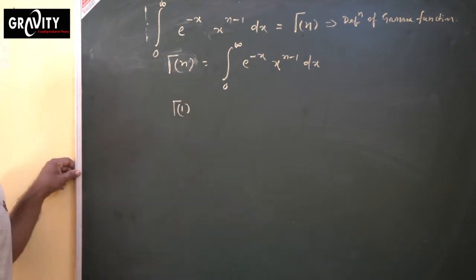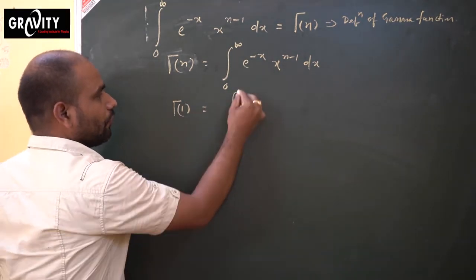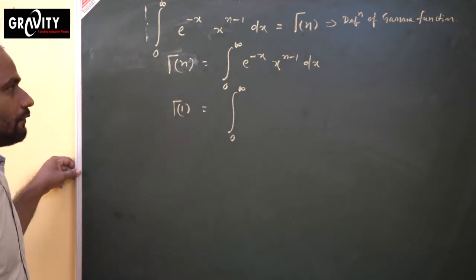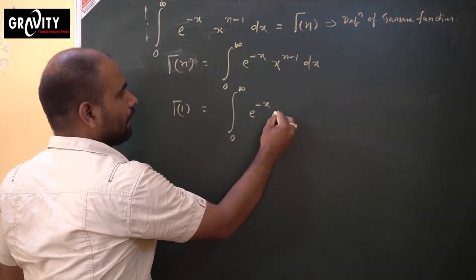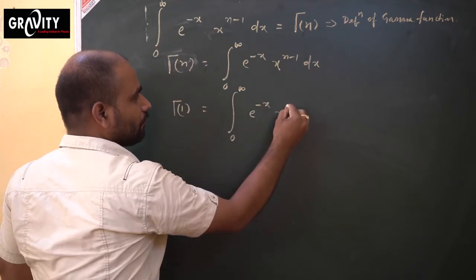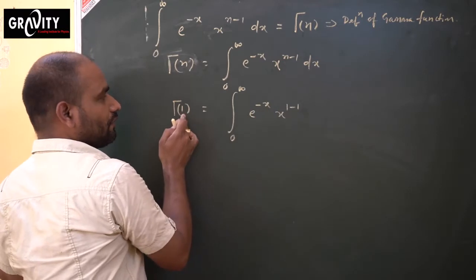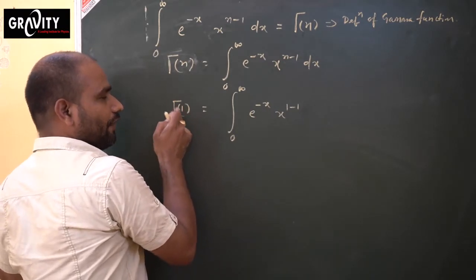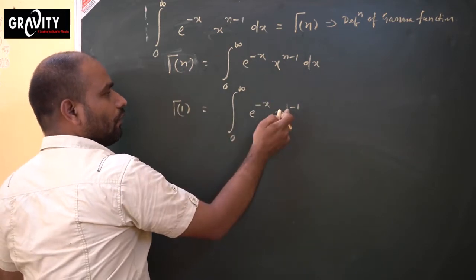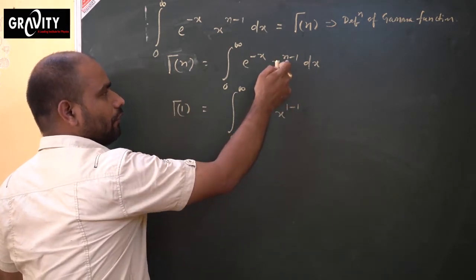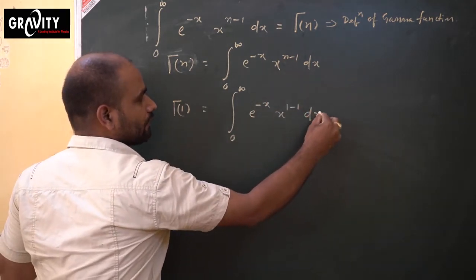So gamma 1 equals integration from 0 to infinity of e to the power minus x, x to the power 1 minus 1, because instead of n we put n equals 1, that means 1 minus 1, 0, into dx.